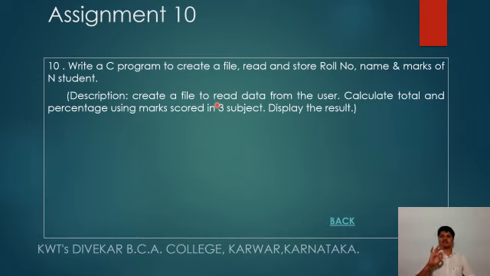The 3 subject marks are to be read for one student, and then you read for the second, third, fourth and fifth student. After reading all this data one by one, store it in the file, and then lastly calculate the total and percentage and display the result. This is your assignment number 10.